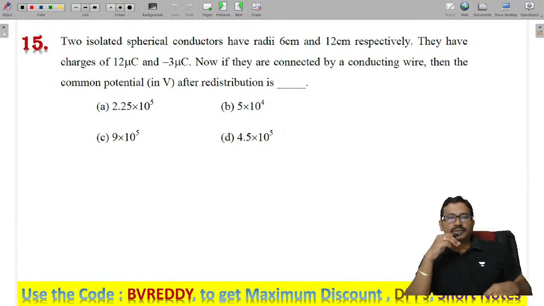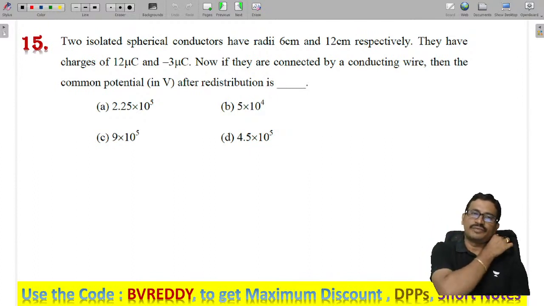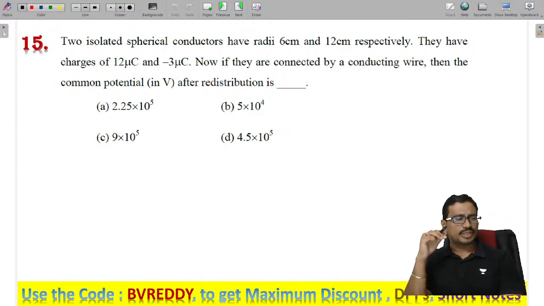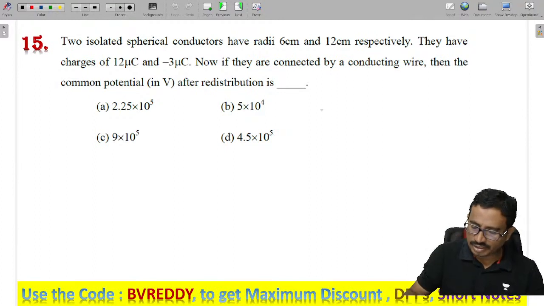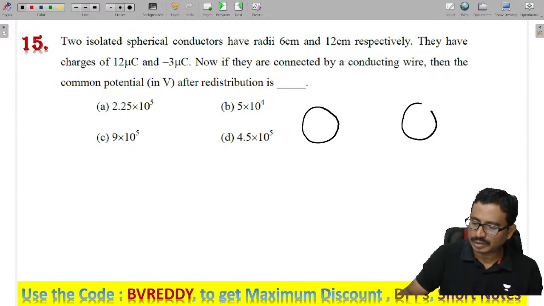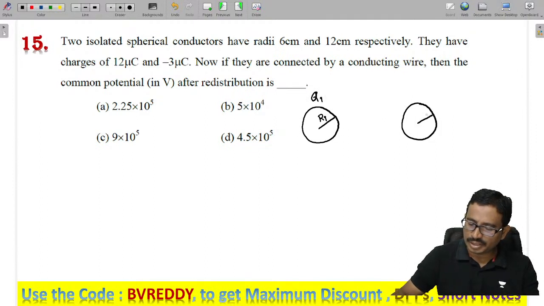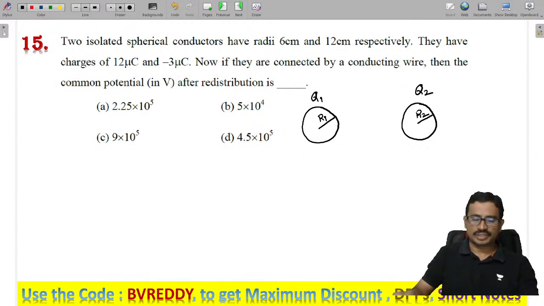Next, two isolated spherical conductors have radii given as 6 and 12. They have initial charges given. Now these are connected by a conducting wire, then they ask me to find the common potential. Right, I have two conducting spheres. Let us say this is sphere 1, with radius r1 and charge q1, and this has radius r2 and charge q2.